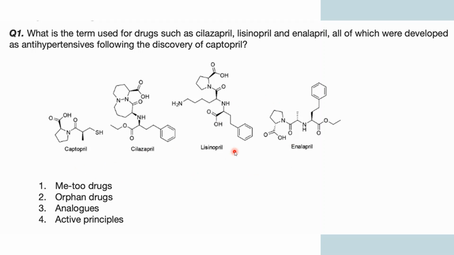So is it Me Too drugs? Is it orphan drugs? Is it analogs? Or is it active principles? What do you think will be the right answer? Anyone? Any answers? If you have understood the concept of Me Too drugs and orphan drugs well, then you are able to answer it.